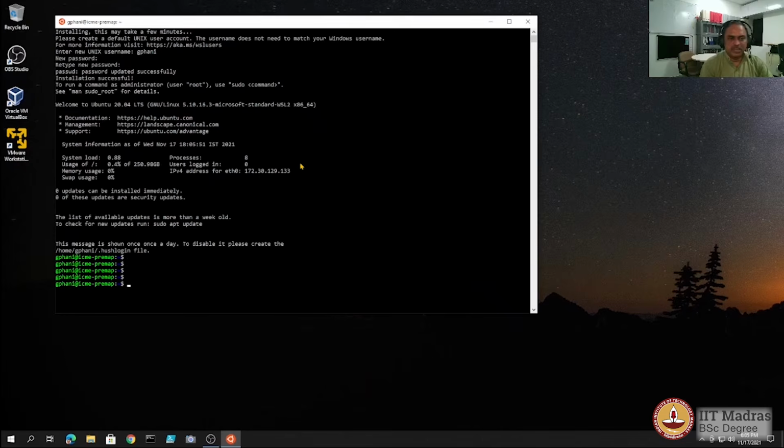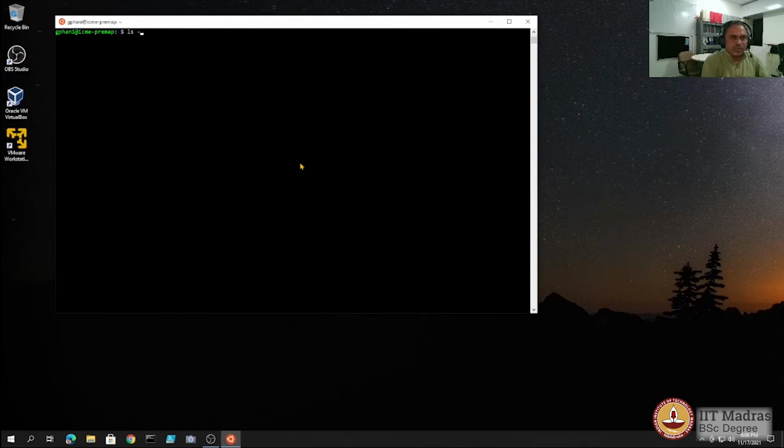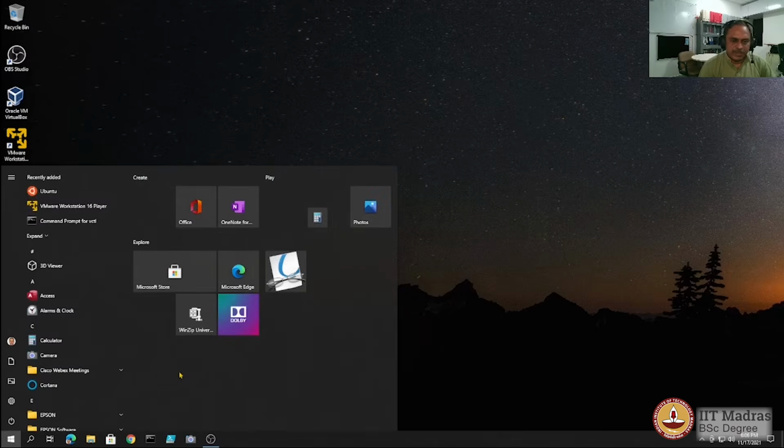And now the subsystem is up and running for us, and we can just check it is running the kernel 5.10. Okay, and we can explore the command line environment quite comfortably using the Windows subsystem for Linux, and I hope you'll be able to get it up and running on your Windows 10 or Windows 11 quite easily. Let us see how to get the Windows subsystem for Linux up and running.